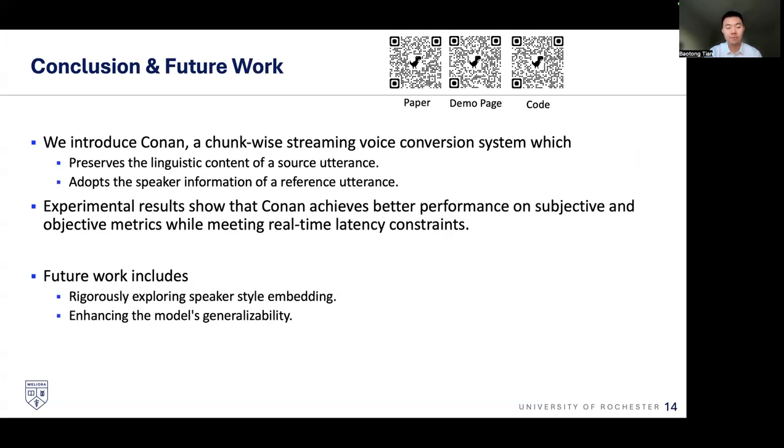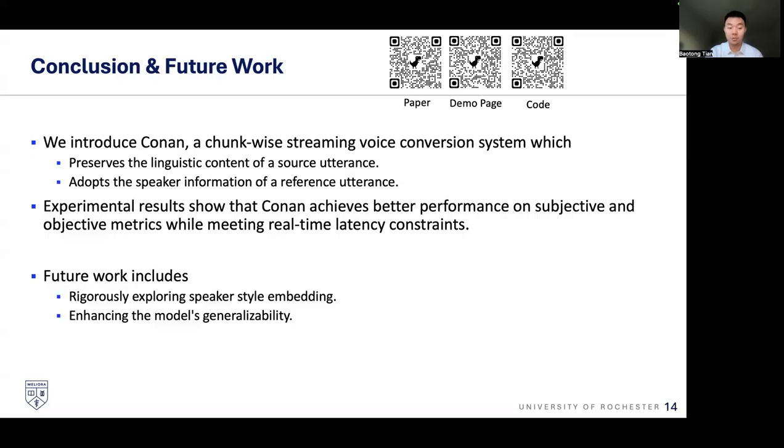So that's all of our work. We introduced Conan, a chunkwise streaming voice conversion system which A, preserves the linguistic content of a source utterance, and B, adopts the speaker information of a reference utterance. We have seen experimental results. Conan has great performance while meeting real-time latency constraints.